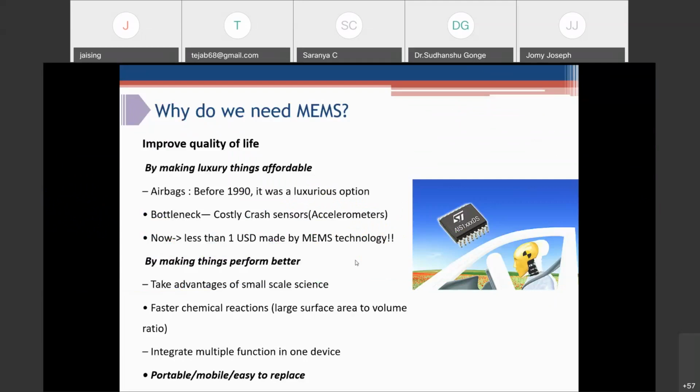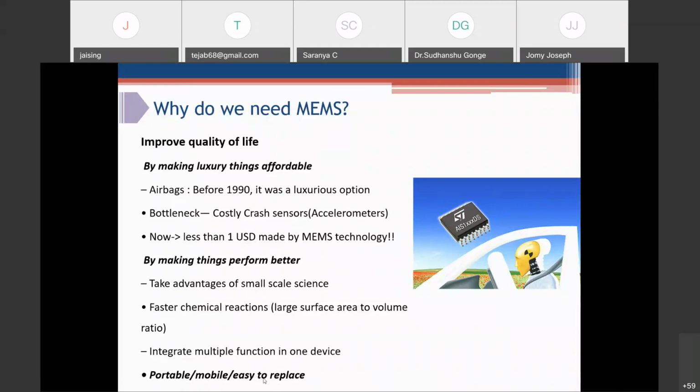Another advantage of MEMS is making use of small scale science. For example, the FDP talks about lab on chip. So here you can think about faster chemical reactions. A large surface area to volume ratio can be used for expedited reactions. The example I talked about was the PCR chip. You can even integrate multiple functions in one device. Then you have portable or mobile and easy to replace devices which can be developed using this technology.